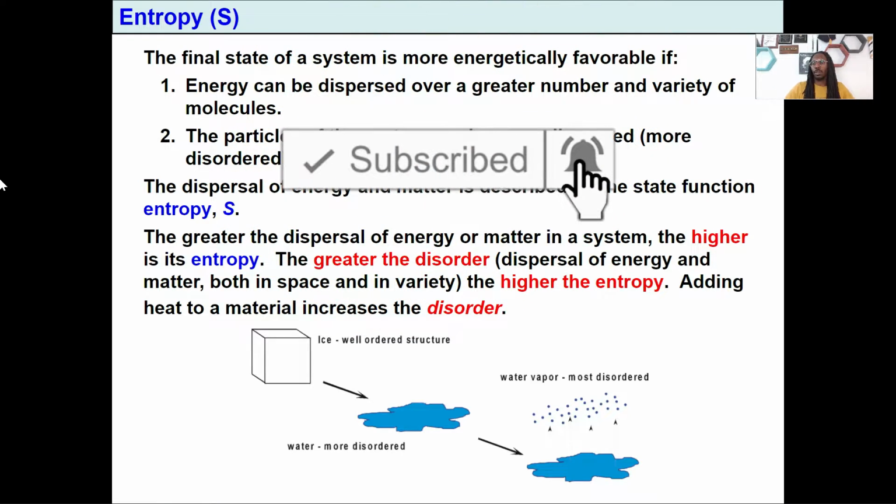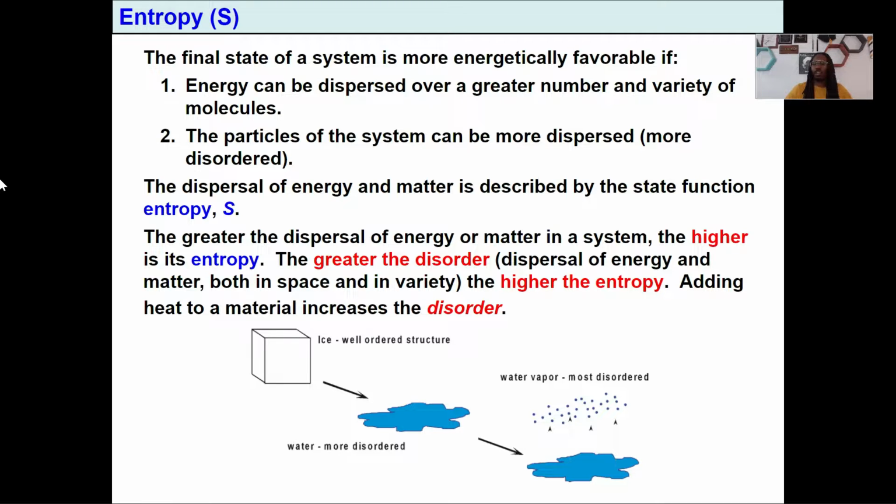Another term we could use is basically disorder, which is also the dispersal of energy and matter. If you're more disordered, then you're going to have a higher entropy. For example, if we look at ice, you got to think about a couple different things here. Ice is a solid, and solids are very organized. They're ordered, they're compact. If you forgot about solids, liquids and gases, go back to the very beginning of this playlist to check those out.